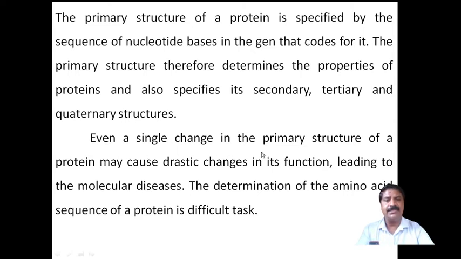Even a single change in the primary structure of a protein may cause drastic changes in its function. Small changes in the primary structure lead to drastic changes in function, which leads to molecular diseases. Suppose there is a small variation in the primary structure of the protein; it leads to a molecular disease. The determination of the amino acid sequence of a protein is a very difficult task.